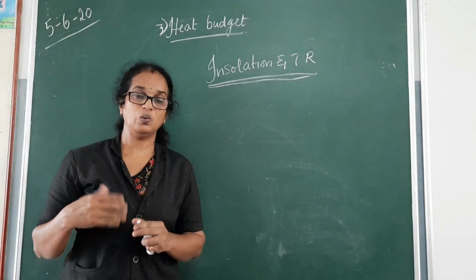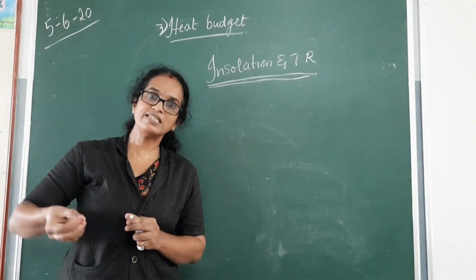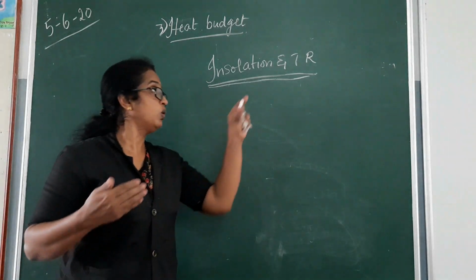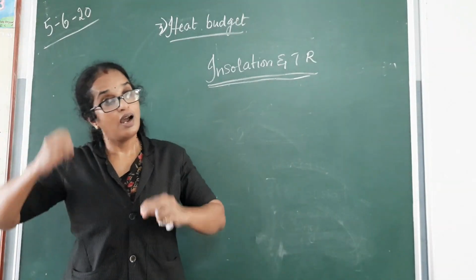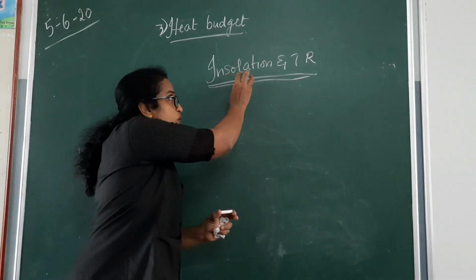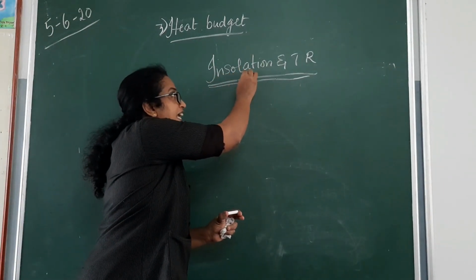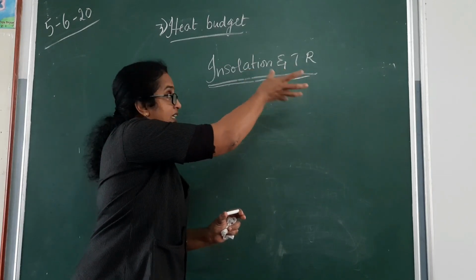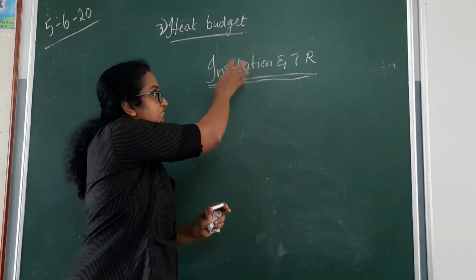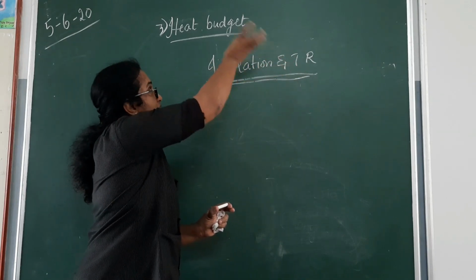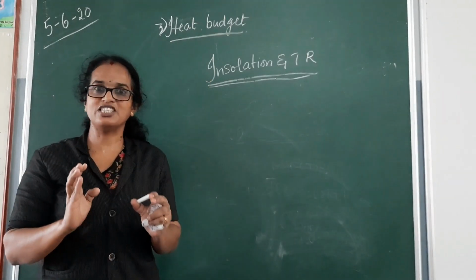You already know what is insolation. That means incoming radiation, short waves. And you already know what is terrestrial radiation? Outgoing radiation, long waves. So, there should be a balance between this insolation and terrestrial radiation. This balance is called as heat budget.